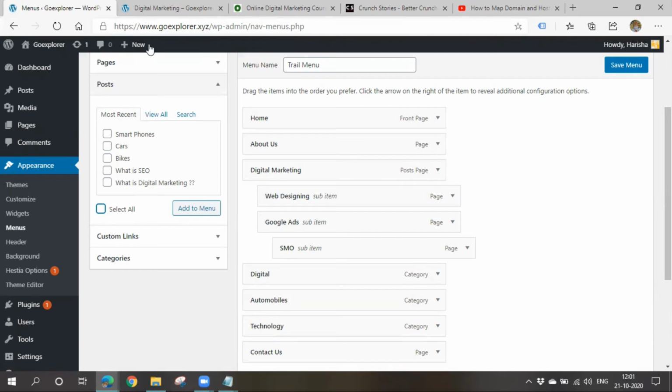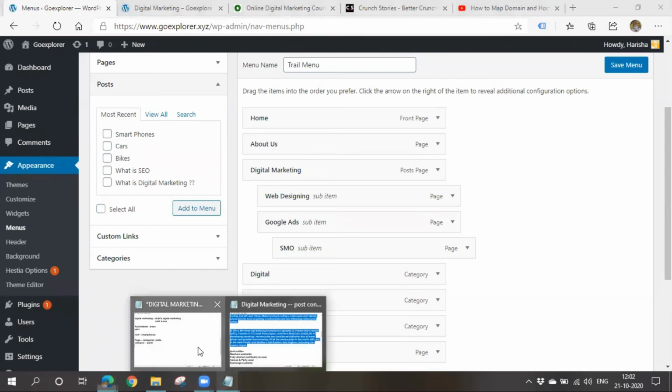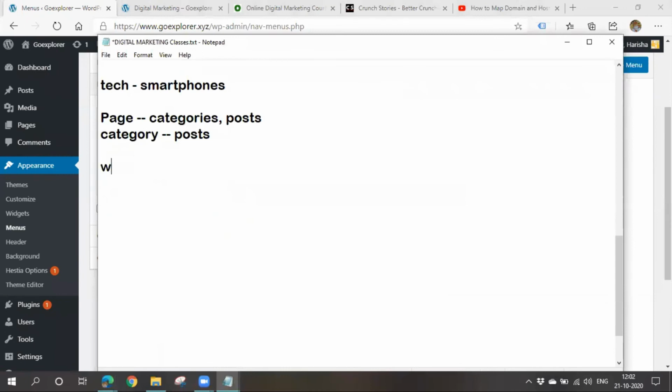Okay, so that is about how to create a page, category, and a post, and the difference between all these things. Now let's go for adding widgets to our website. So what are these widgets? These widgets are nothing but like gadgets. If we are using smartphones like this, we can add some widgets to our home screen.